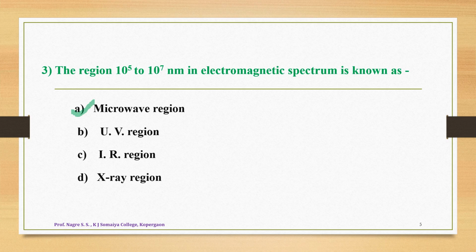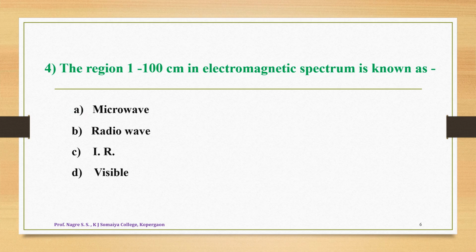Now let us look towards question number 4. The question number 4 is, the region 1 to 100 centimeter in electromagnetic spectrum is known as, and the options are: A option is microwave, B option is radio wave, C option is infrared, and D option is visible. Again, this question is similar to the previous one.